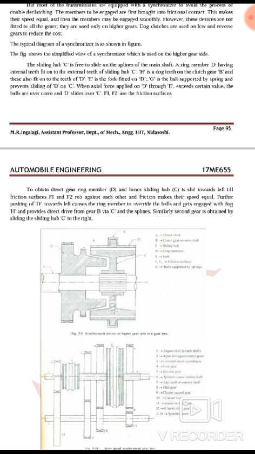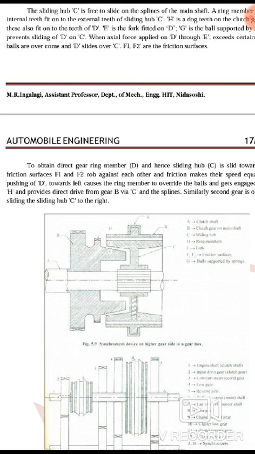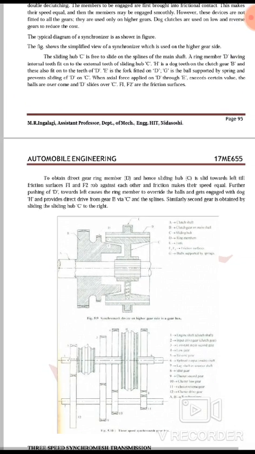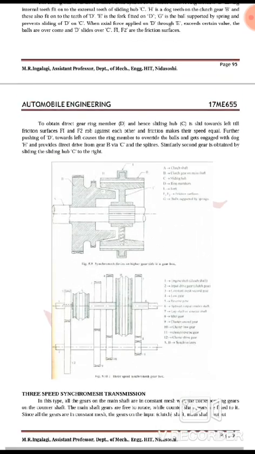Further pushing of D towards the left causes the ring member to override the balls and get engaged with the dog H and provides direct drive from gear E via C and the splines. Similarly, second gear is obtained by sliding hub C to the right. So likewise, the clutch's transmission system will work.